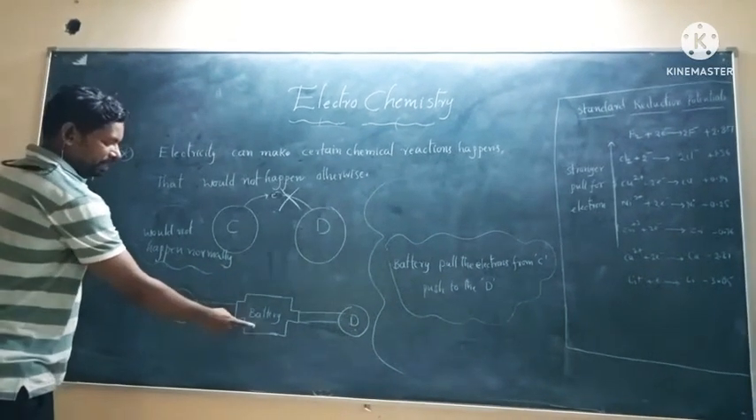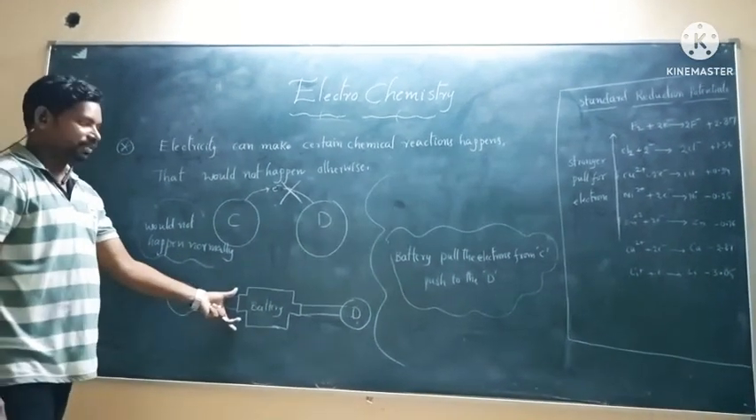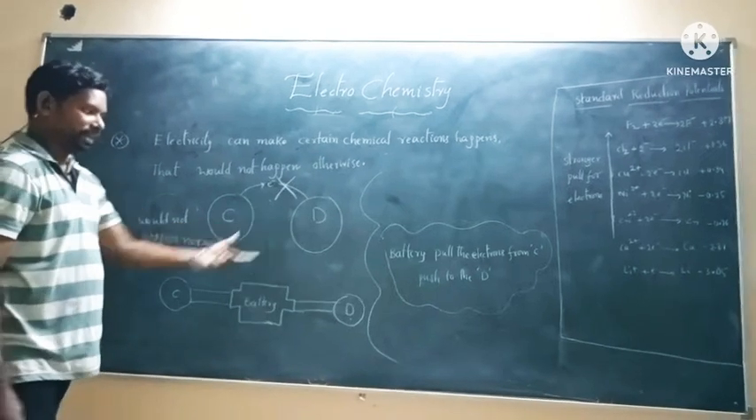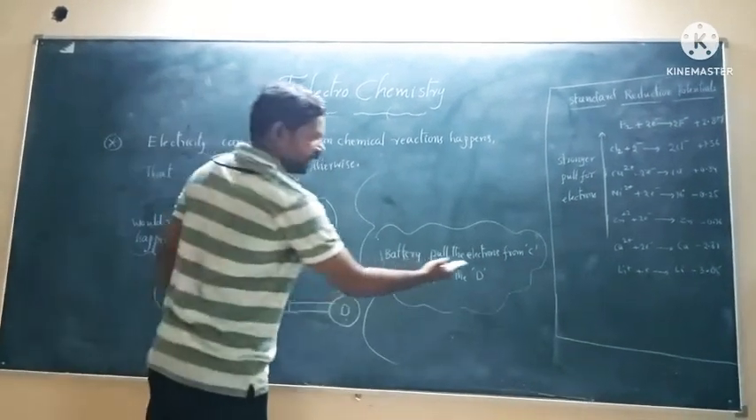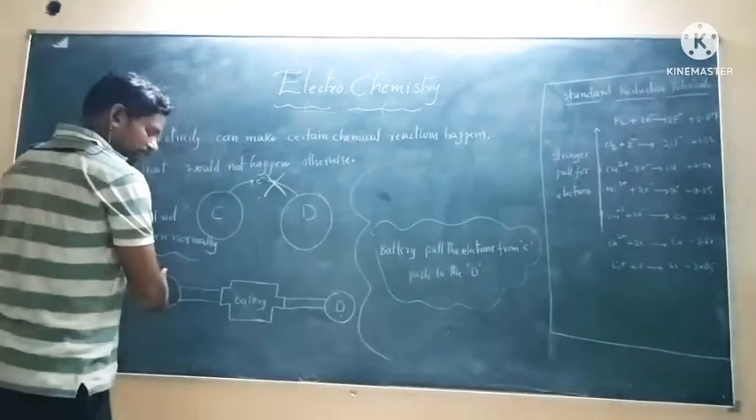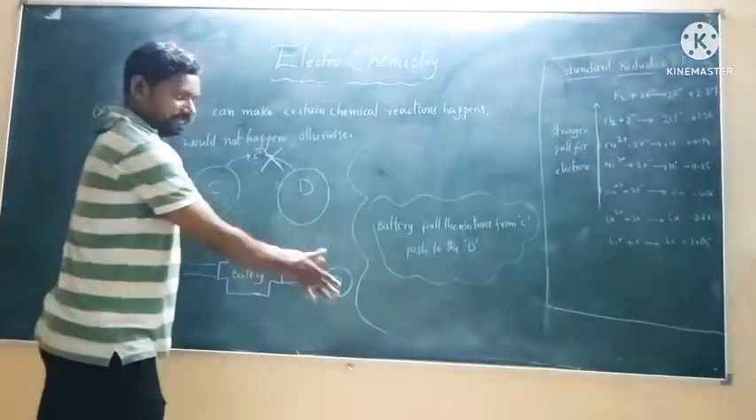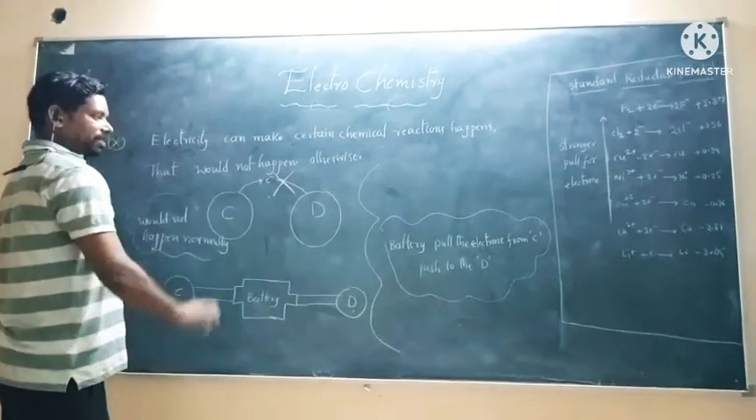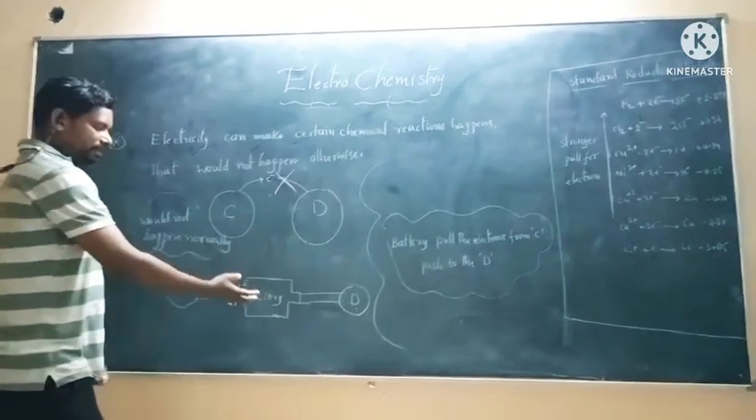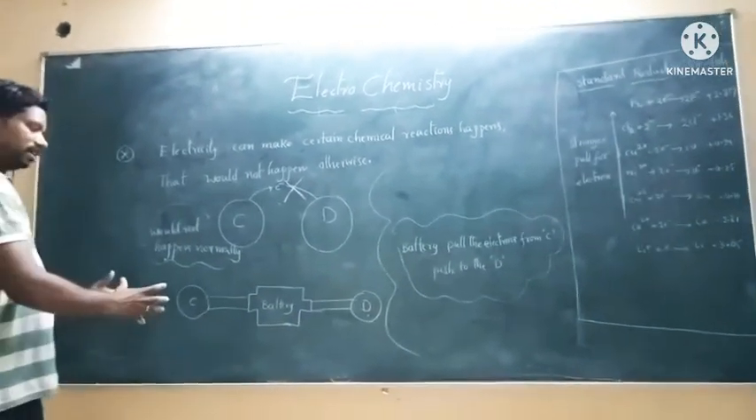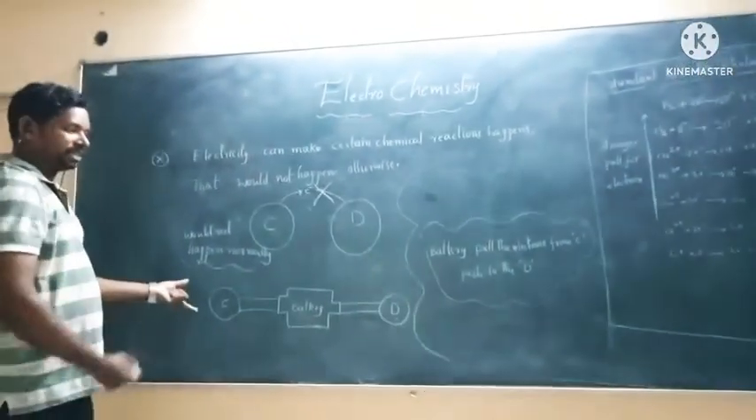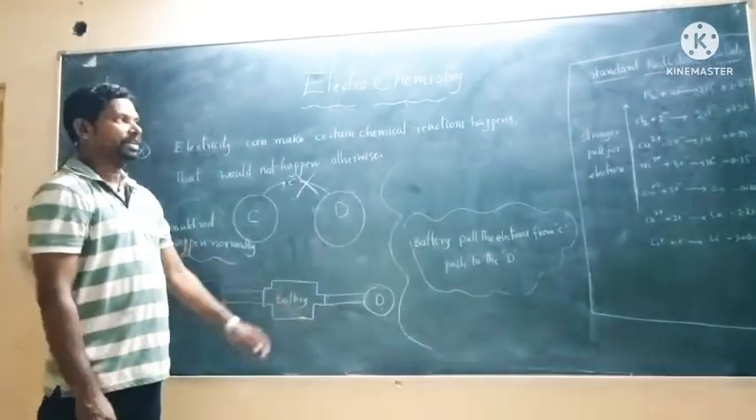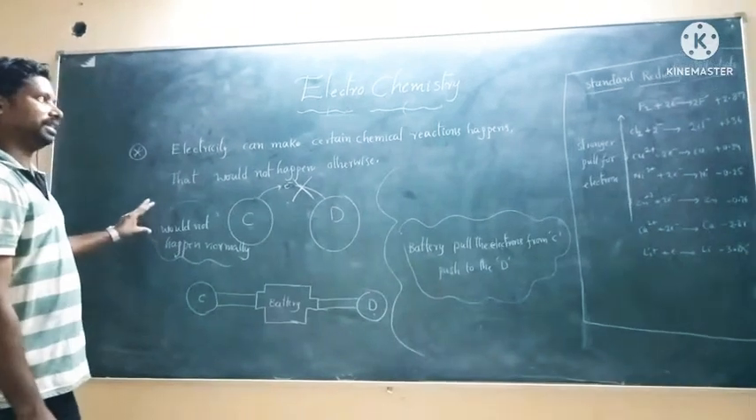So we have taken a battery here. What is the battery doing in between C and D? The battery pulls the electrons from C and pushes them to D. The electrons are normally not moving, so at that time the battery is working. The electrons are taken by the battery from C and given to D. So this is a non-spontaneous reaction.